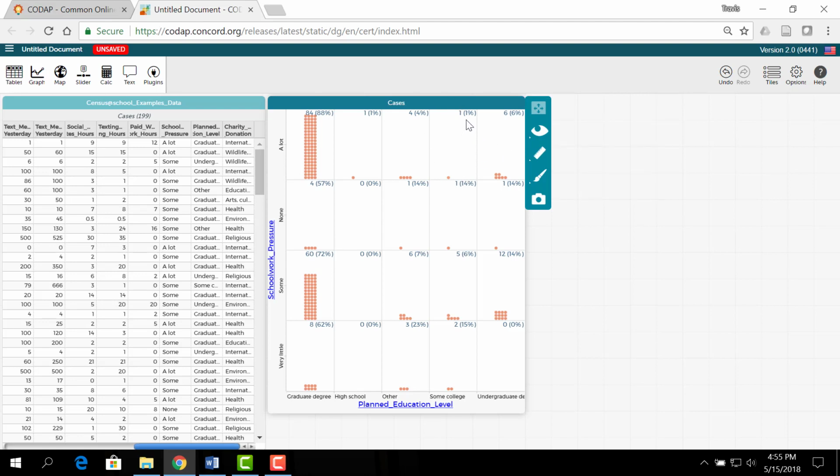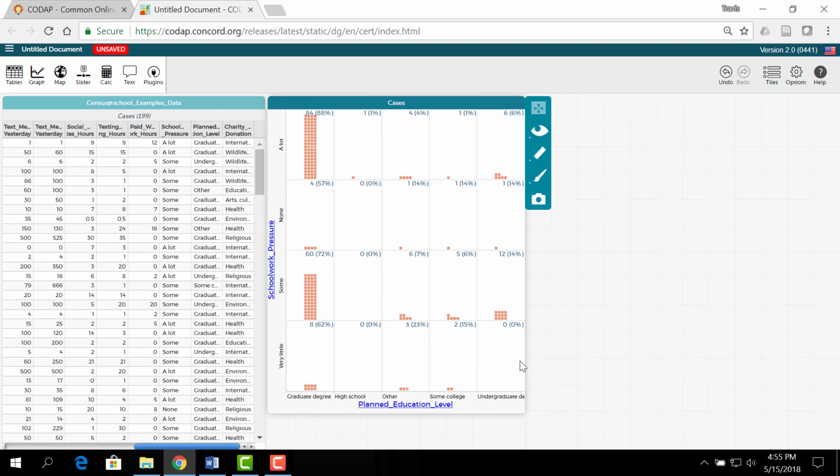When we look at these percentages, for example, if I'm looking at this middle cell on the top row, what that 4% means is that 4% of students that reported feeling a lot of pressure from their schoolwork responded that their planned highest level of education would be other. We don't really know what other is. So what we're looking at is that our totals are our rows. We're treating each of these as essentially our distinct populations, and then we're looking at the proportion of that population's total that falls into each of the different planned educational levels.